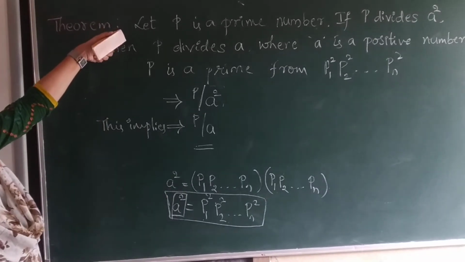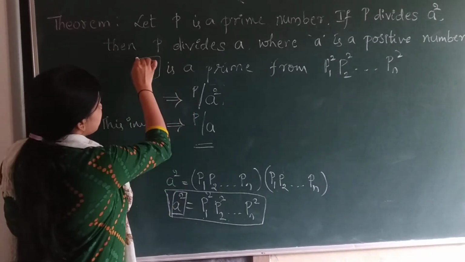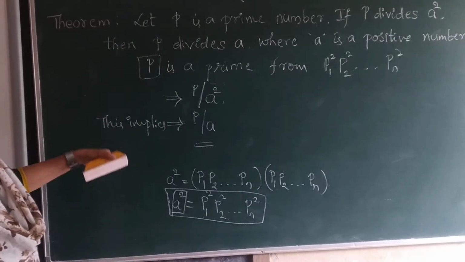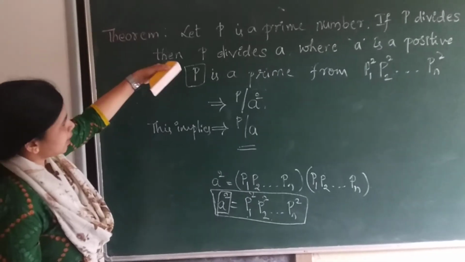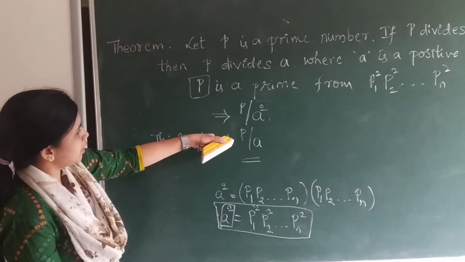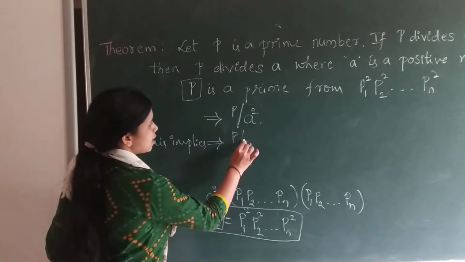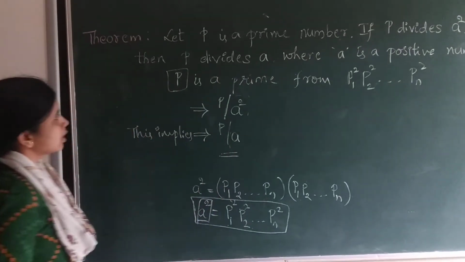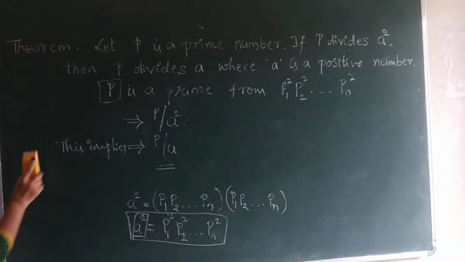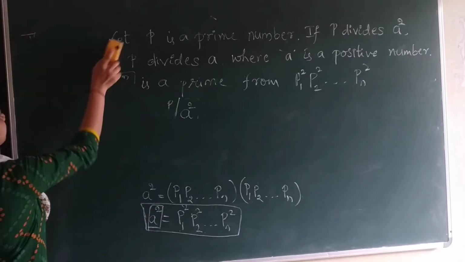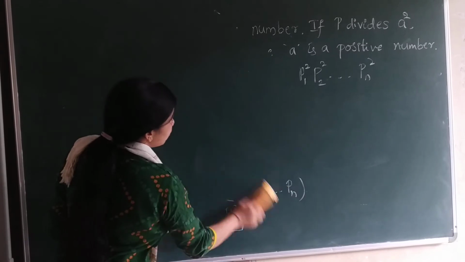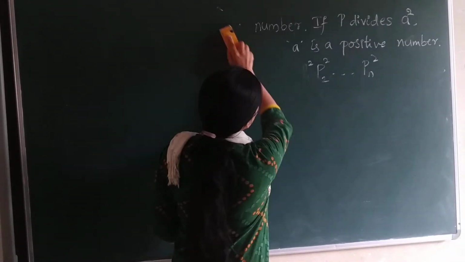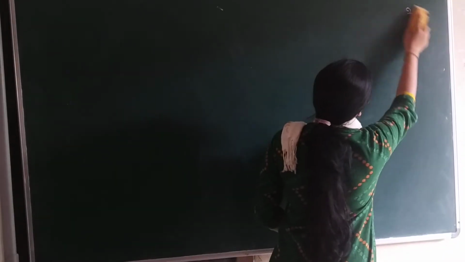Let p be a prime number. If p divides a square, then p also divides a, where a is a positive integer. This is the theorem of rational numbers. With the help of this theorem, we have to prove the rationality or irrationality of a given number.